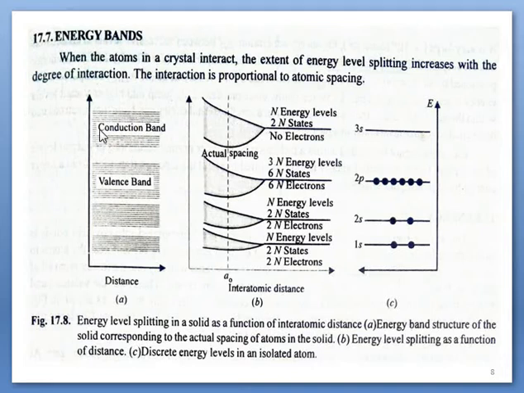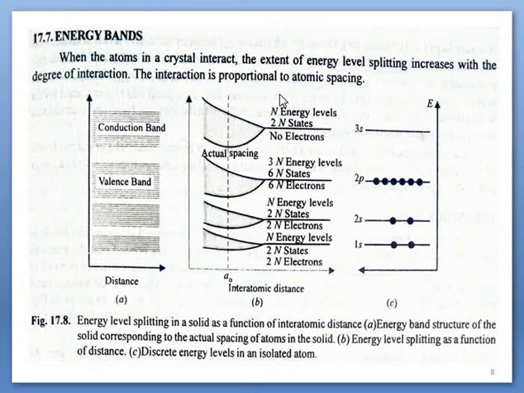So this is the process by which energy bands are formed. This is also called the forbidden energy gap. Since these two energy bands are considered for talking about the conduction mechanism, only this forbidden energy gap is considered.